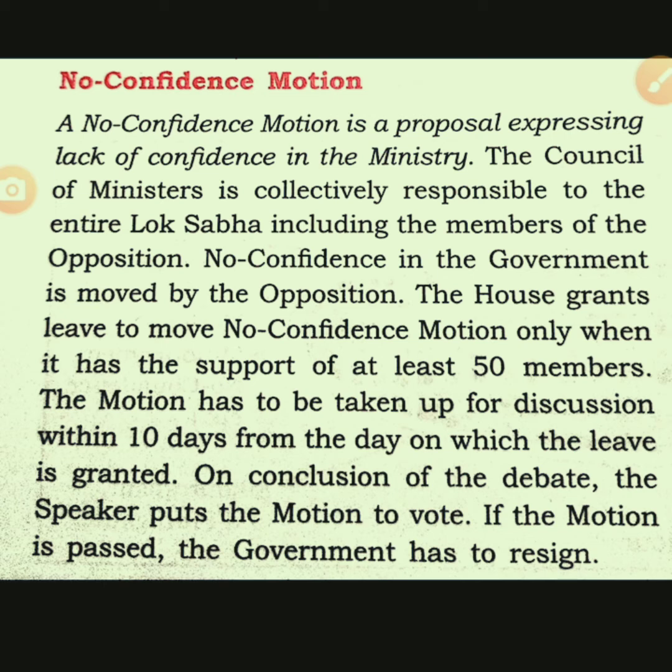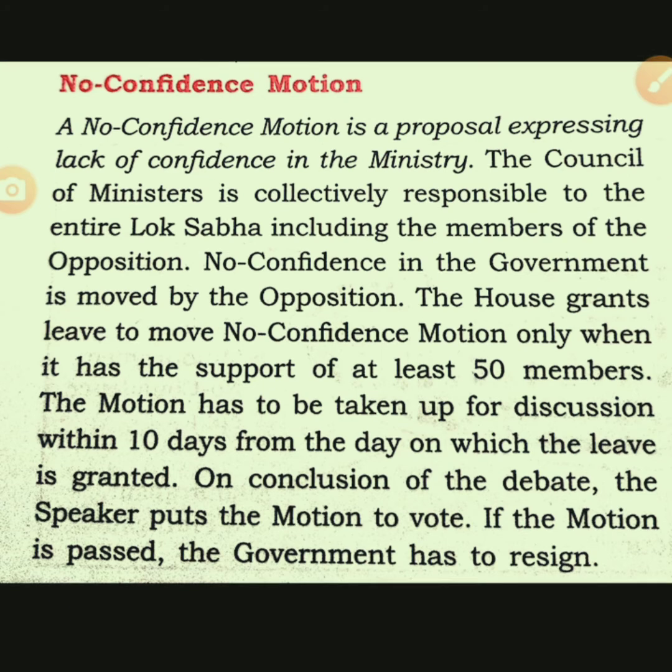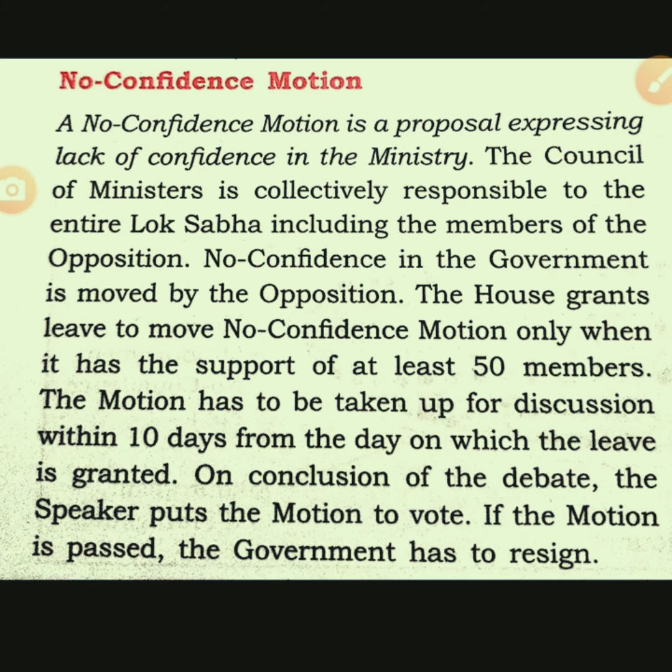After discussion, voting takes place, and if the government has fewer members than the majority, the government has to resign, or the prime minister has to resign with his cabinet. So after debate, a conclusion is taken, and if the no confidence motion is passed, then the government has to resign.